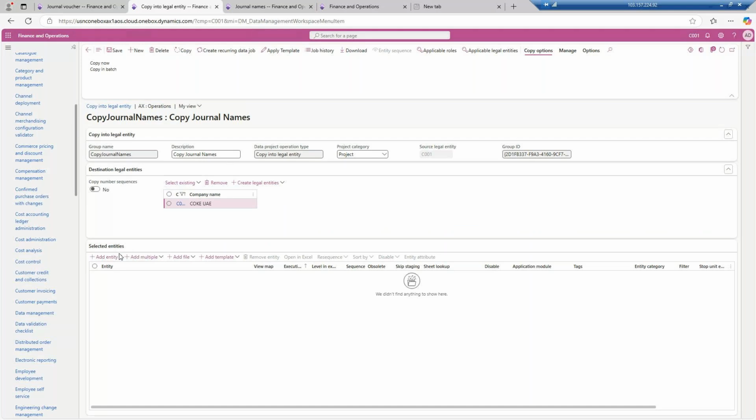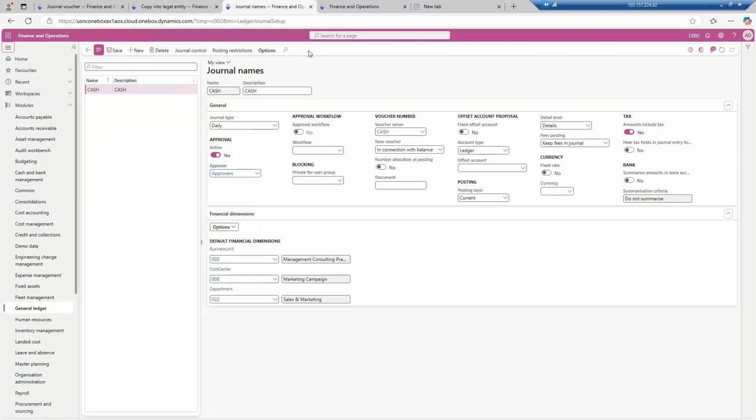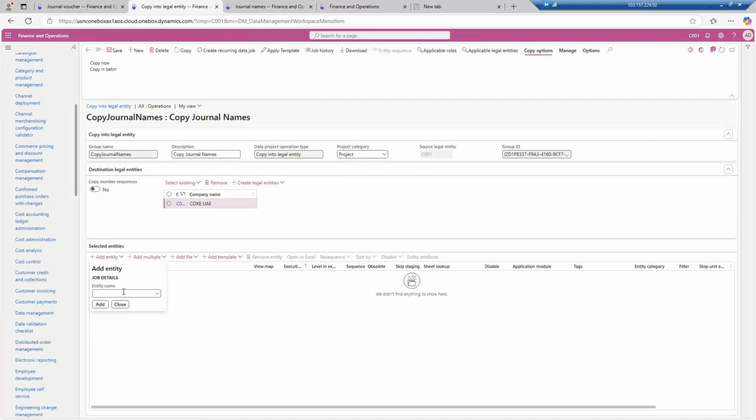we will add the entity, means add the table. Normally, wherever the journal name form is there, if you click on open in Microsoft Office, you will find out the table name over here. For now I know which is the table name. So the entity name is journal names. This is the one. So I will add it.